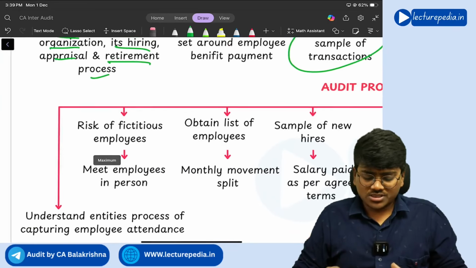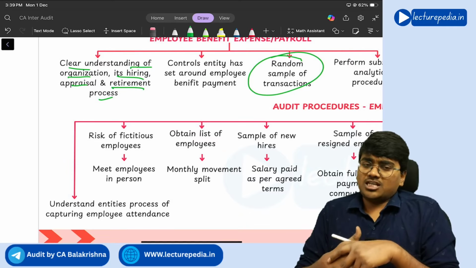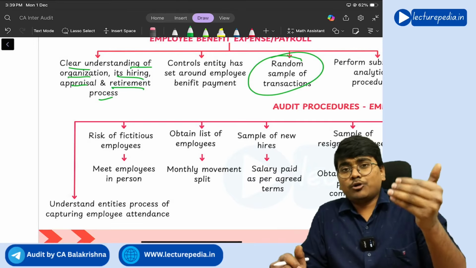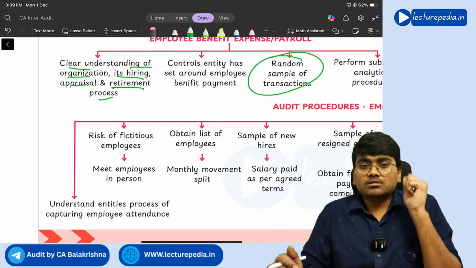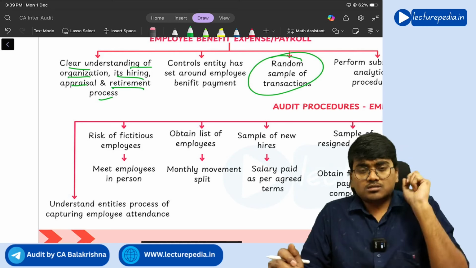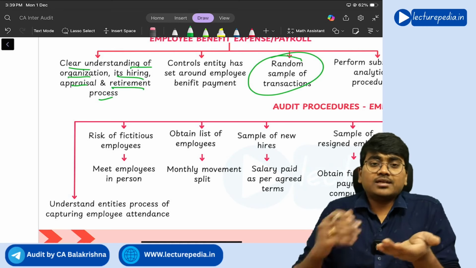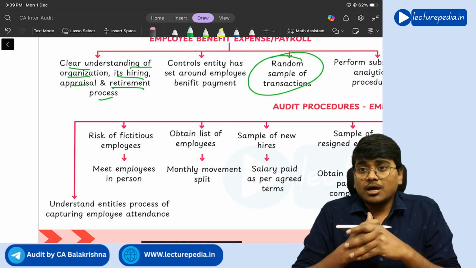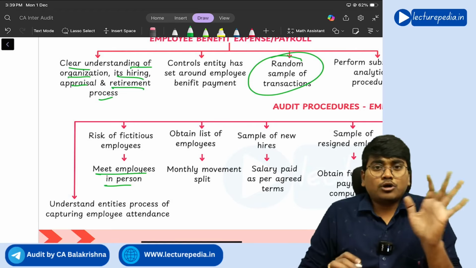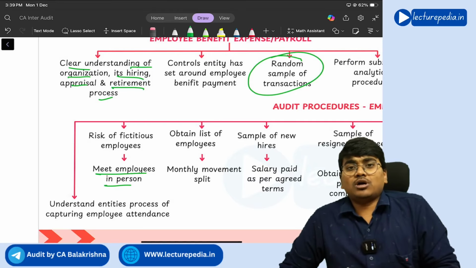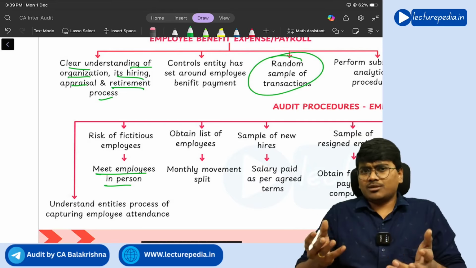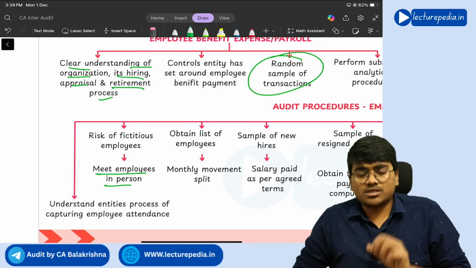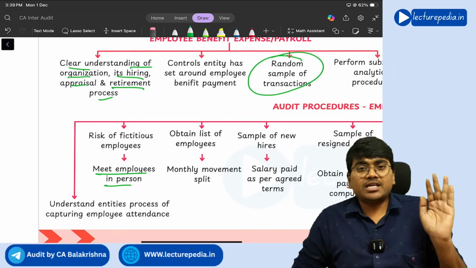And some of the audit procedures with respect to employee benefit expenses. First of all, you need to see whether there is a possibility of fake employee IDs being entered into the system. So if fake employees are created, every month you will pay excess salary, fake salaries you are paying, right? So for that, meet employees in person. The auditor has to meet employees in person, not all the employees, just at least some random people you need to select from the list and meet them in person to ensure that fake employee IDs are not created.